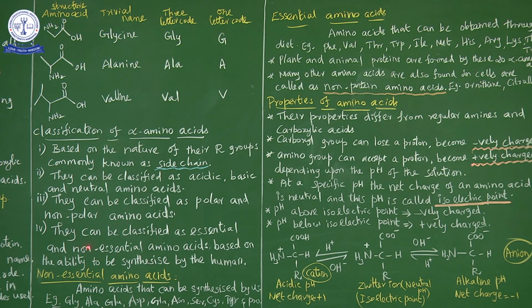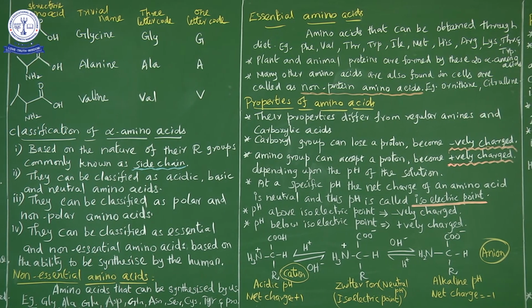The fourth classification is that they can be classified as essential and non-essential amino acids based on the ability to be synthesized by the human. So among the 20 alpha amino acids, some are synthesized by the human body, the living organism, by itself, and some are not synthesized. So which ones can we synthesize, prepare by ourselves, and which ones can we not? Depending on the ability to synthesize, they are classified as essential and non-essential amino acids.